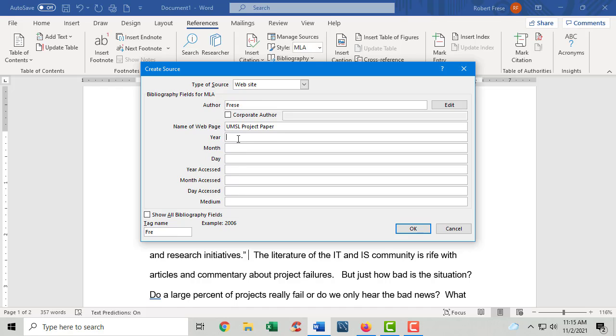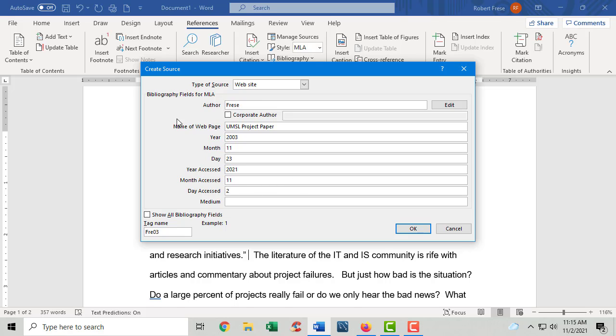So this was published in 2003. And this is MLA format. I think it was in November, and we'll call it 23, somewhere in there. I looked at it today, and we'll call today, the year is 2021. The month was 11, and this is the 2nd.